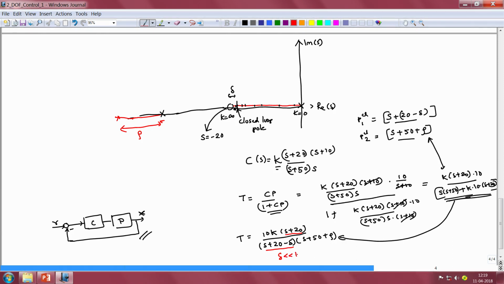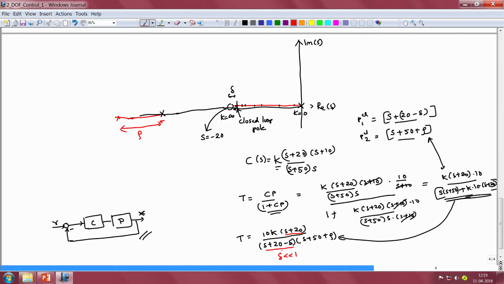So the closed loop pole is going to be located very close to the open loop 0, and hence it is not going to vary too much. We have therefore guaranteed that the dominant pole, which is the pole in the vicinity of s is equal to minus 20, does not vary too much. But then this particular expression reveals a serious problem.